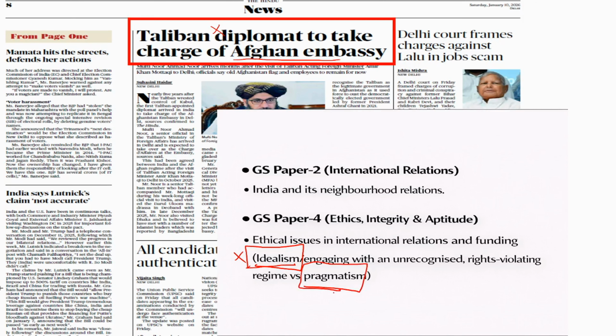If you are speaking of pragmatism, practical reality, they are in control. Pakistan is dealing with the Taliban. China is dealing with the Taliban. Russia is dealing with the Taliban, and they are getting advantages. If we do not deal with the Taliban, we will be at a disadvantage. So the balance between idealism and pragmatism comes under the GS paper on ethical issues and international relations and funding. That is why it can be linked to GS4. Of course, Afghanistan is a neighbor country, so anything that happens in our neighbor country comes directly under the GS paper on international relations.